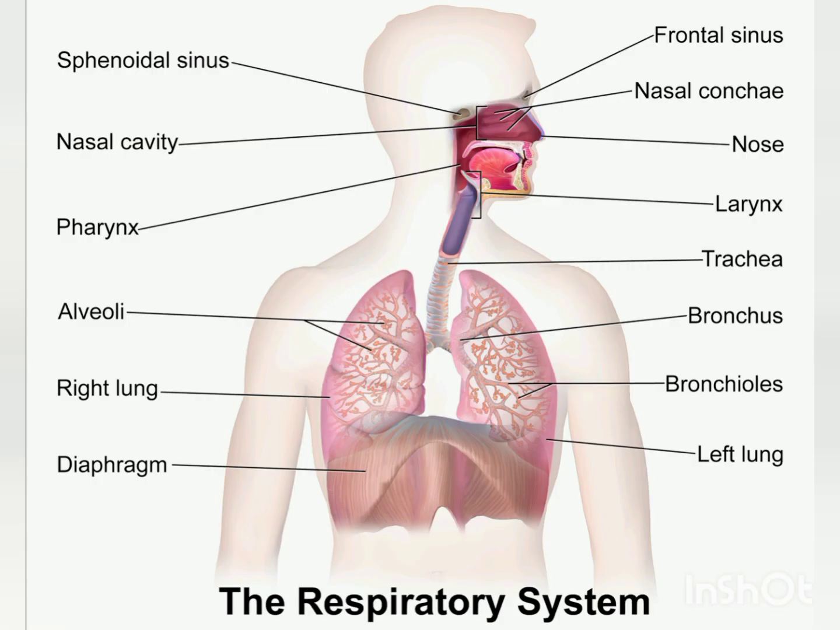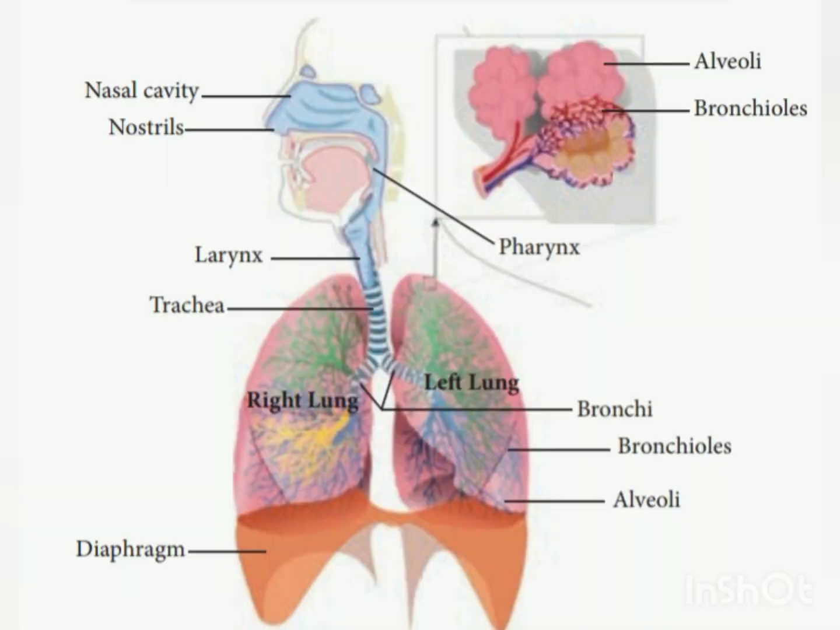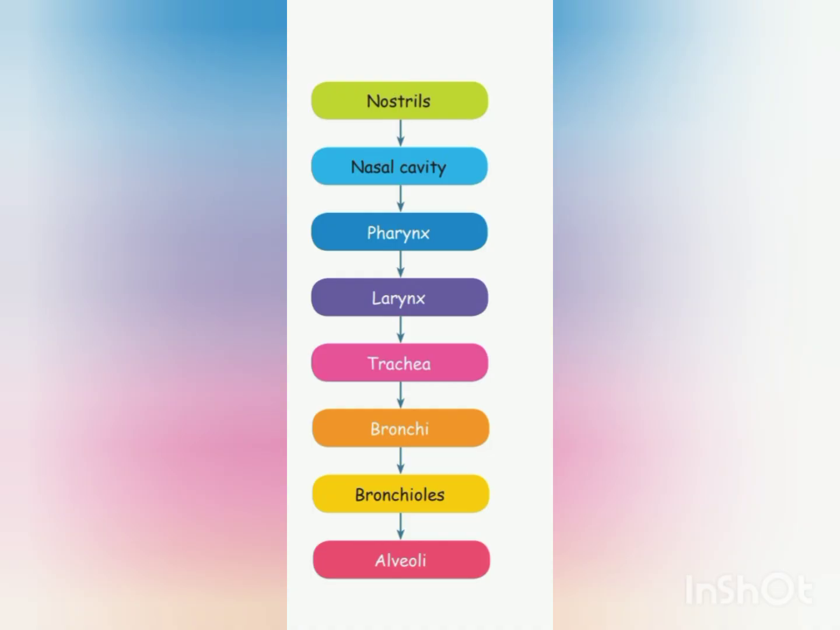Next is the respiratory system. The respiratory system provides oxygen to the tissues of the body and removes carbon dioxide from the tissues. There are three parts forming the respiratory system. The first one is the airways, then the lungs and the muscles of respiration. First we will see the airway. It includes the nasal cavity, pharynx, larynx, trachea, bronchi, bronchioles and alveoli.